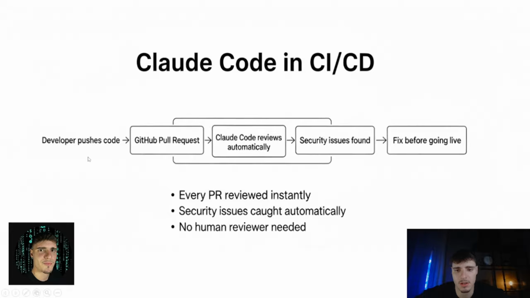Look at this example. Claude reviewed the pull request and found a critical security issue: personal user data being sent to the wrong place. It identified it, explained it clearly, and listed exactly what needs to be fixed, all automatically. So instead of hiring more reviewers, you give every developer an AI reviewer. Again, we won't set this up today, but I want you to see the full picture of what Claude can do. It's not just a tool that helps you build faster. It's a full development partner.